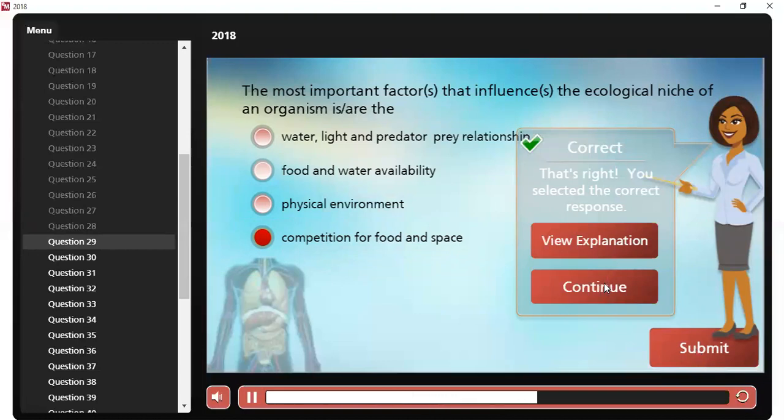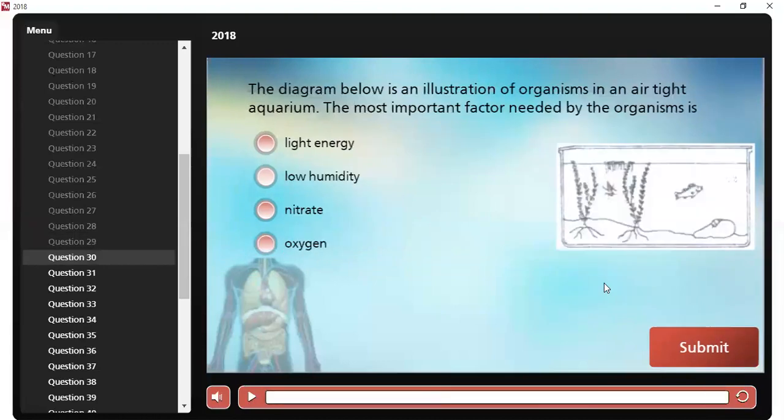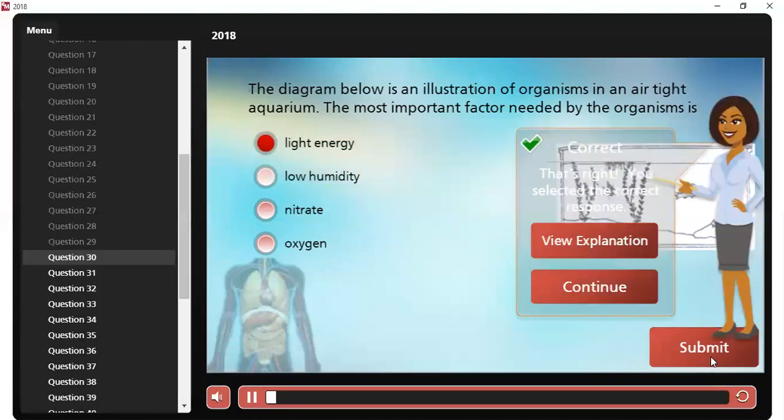So, question number 30. Now, the diagram below is an illustration of organisms in an airtight aquarium. The most important factor needed by the organisms is what? It is light energy. Why? Because an airtight aquarium rules out the need for oxygen and water humidity. So obviously it's going to be light energy. Is that understood? All right, good.